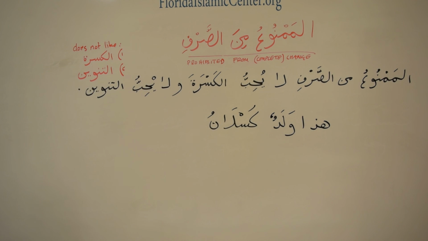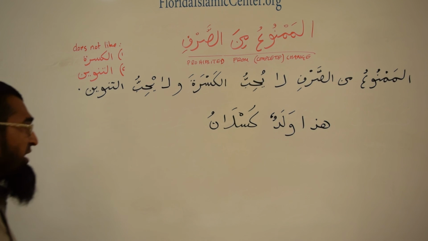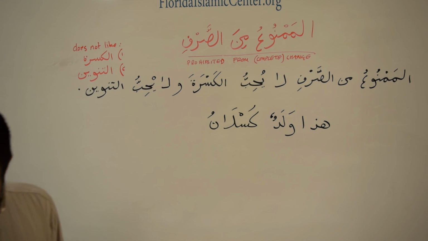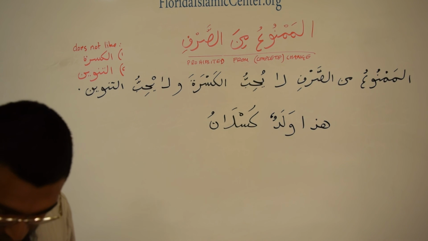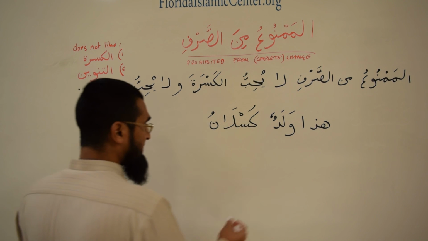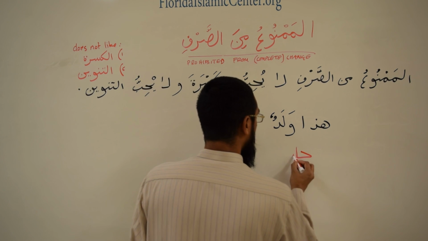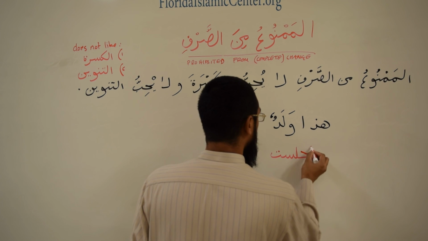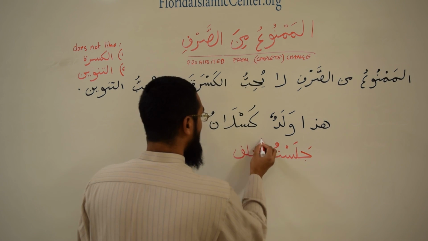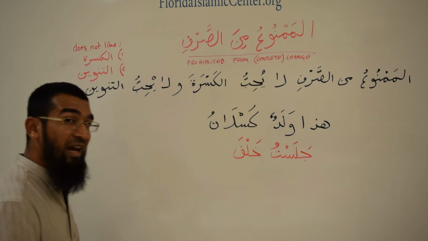And another example of it not changing is if I give you a sentence like, I sat, جلست خلف. Remember what khalfa means? Khalfa means behind.